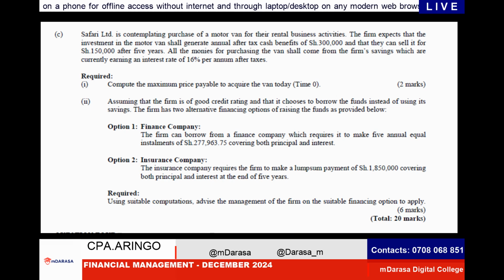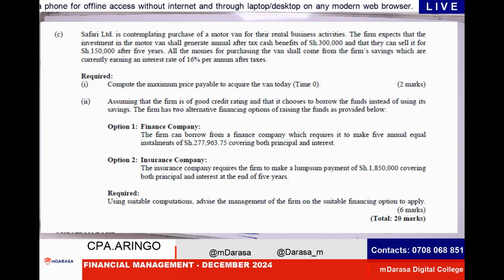So look at the required. Part one of the question, we are required to compute the maximum price payable to acquire the van today, which is time 0. Then assuming that the firm has a good credit rating and that it chooses to borrow the funds instead of using its savings, the firm has two alternative financing options of raising the funds as provided below. Option 1, finance company. Option 2, insurance company. Using suitable computation, advise the management of the firm of the suitable financing option to apply.